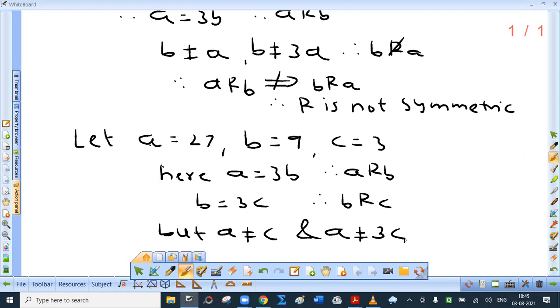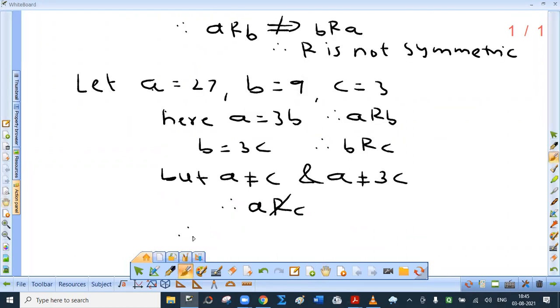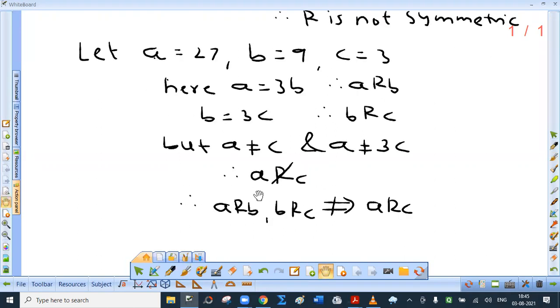No. Is A 3 times C? No. Therefore, the conclusion is A is not related to C. So A related to B, B related to C does not imply A related to C, and therefore R is not transitive.